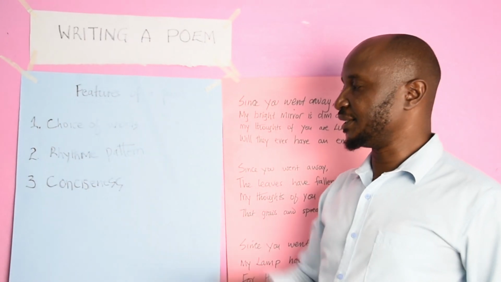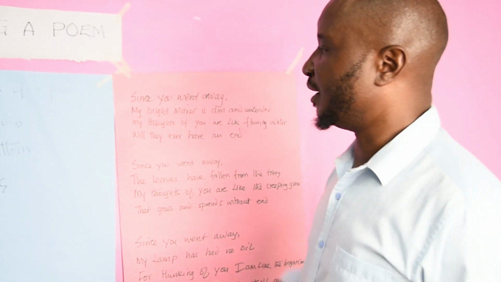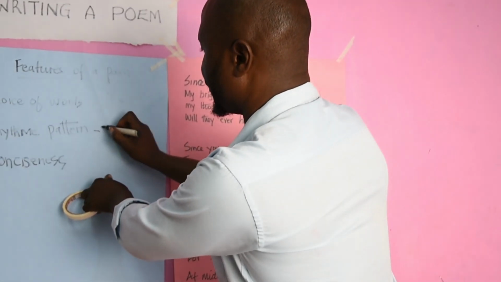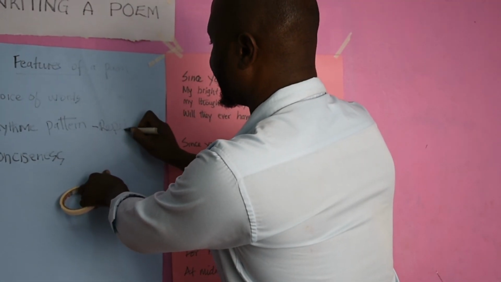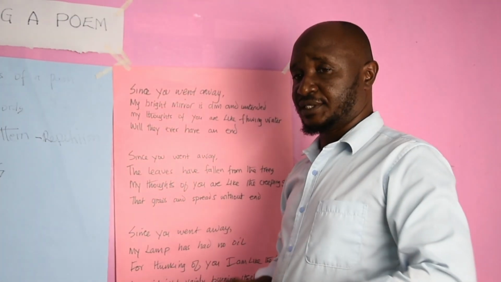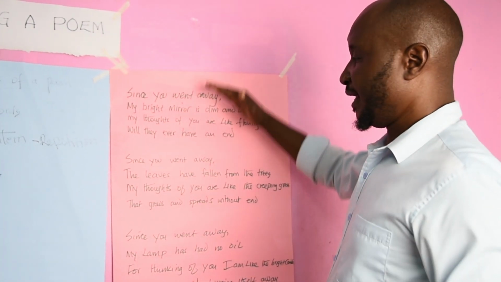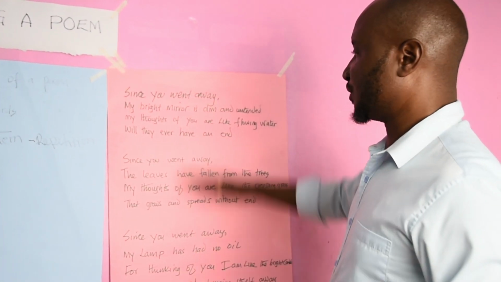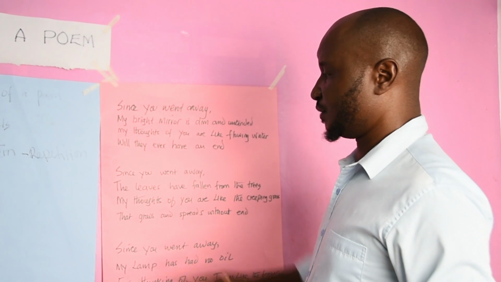When we say rhythmic pattern, there are aspects of repetition. Maybe Rishan, you can tell us. Are you able to see any aspect of repetition from this poem?